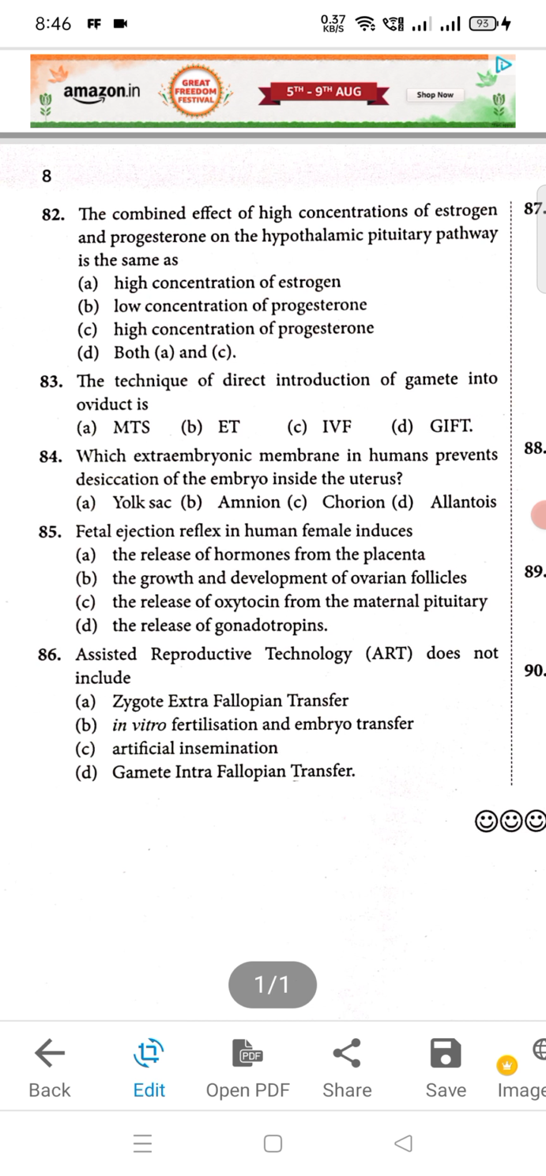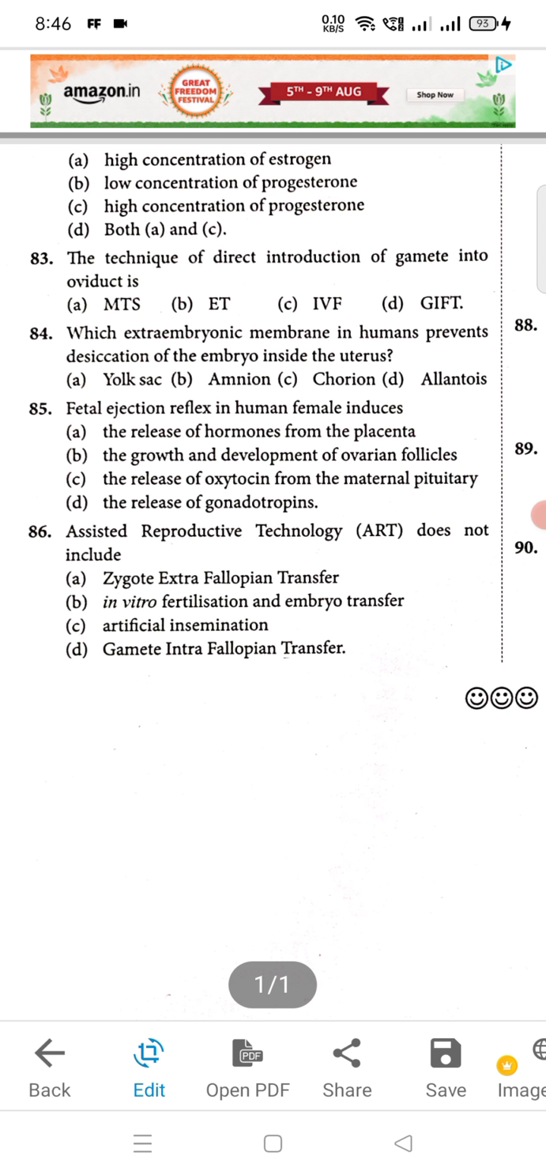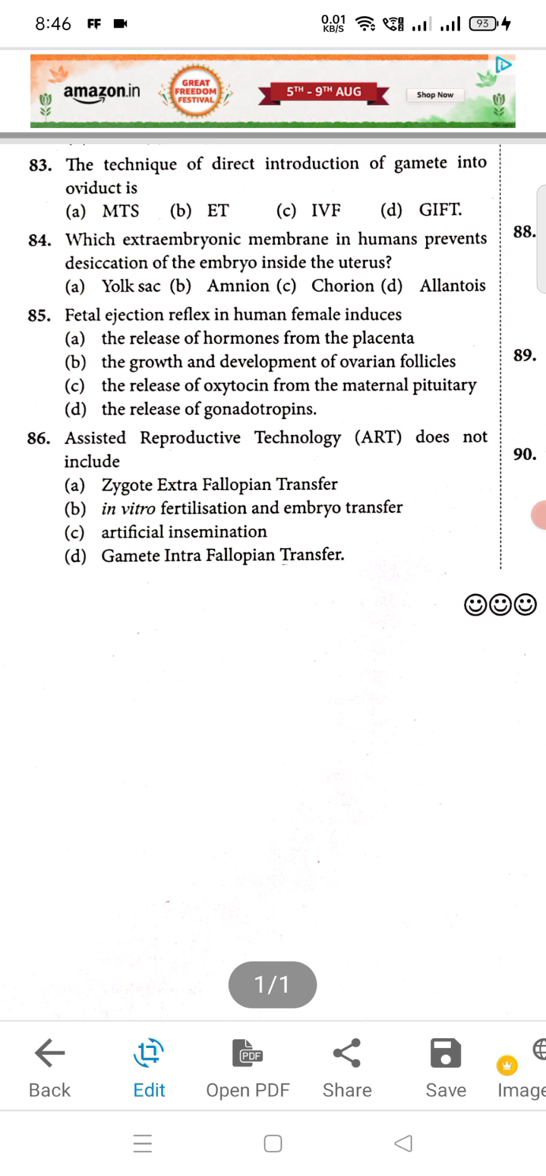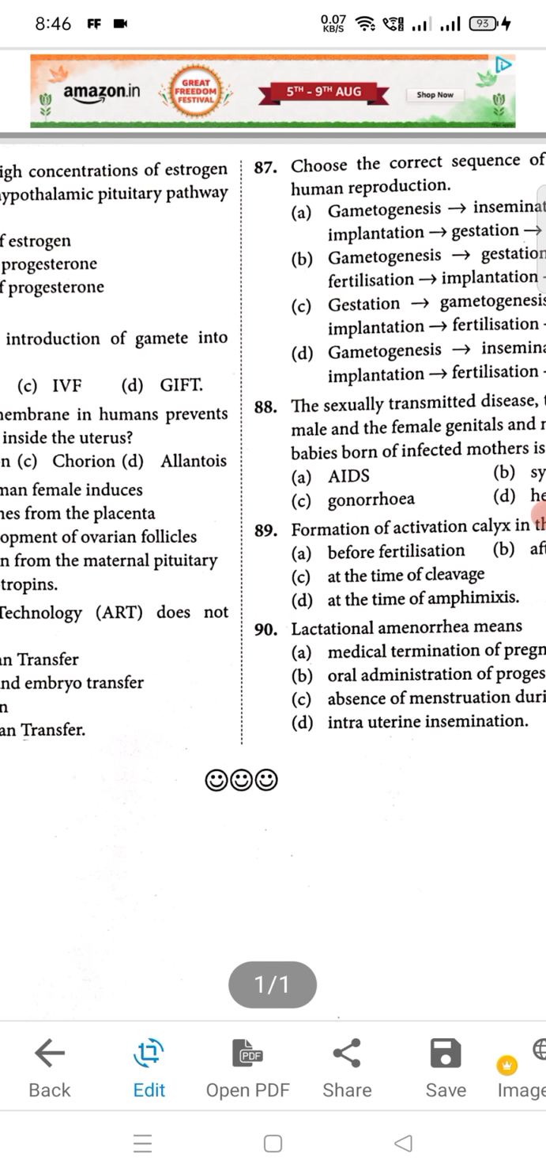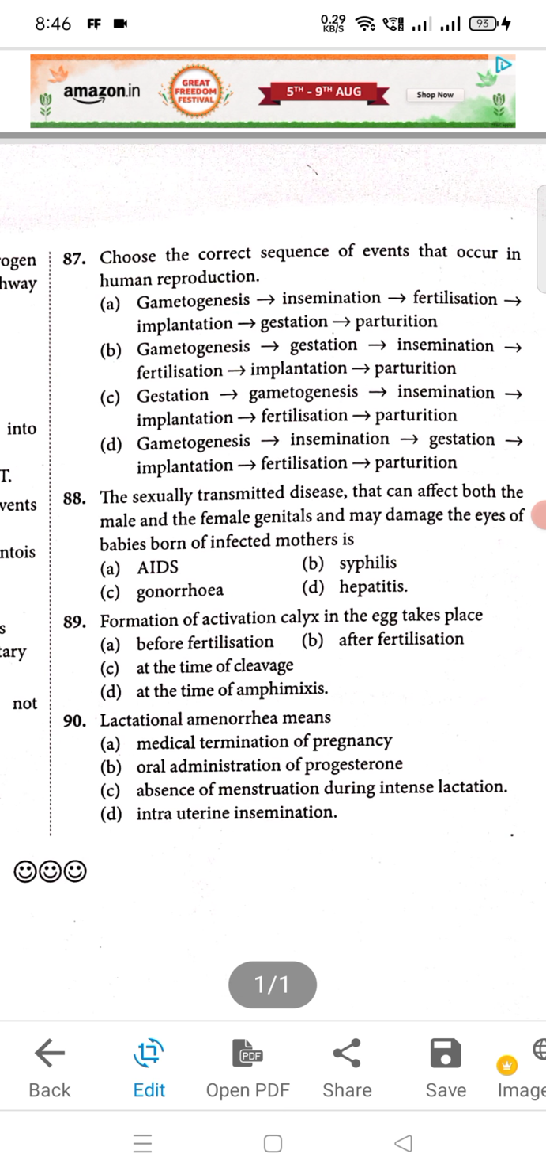Then moving to the next question, that is 84, again B will be the right option. Then 85, C will be the right option: the release of oxytocin from the maternal pituitary. Then 86, the option will be A. Then moving to the next question, question number 87, and the direct answer, option will be A.